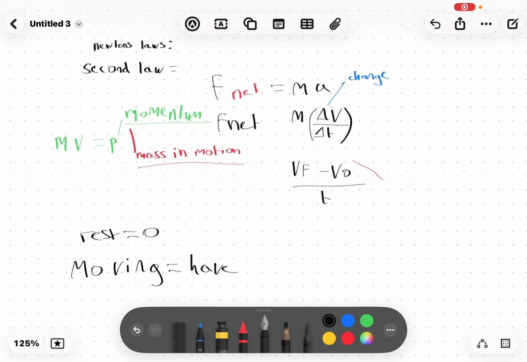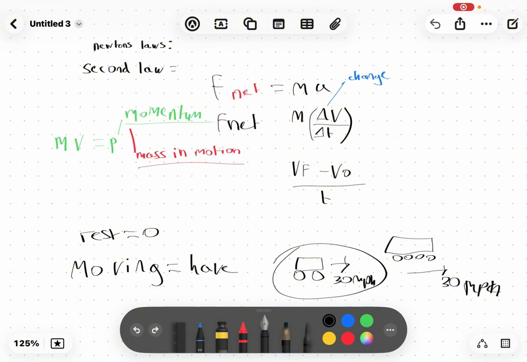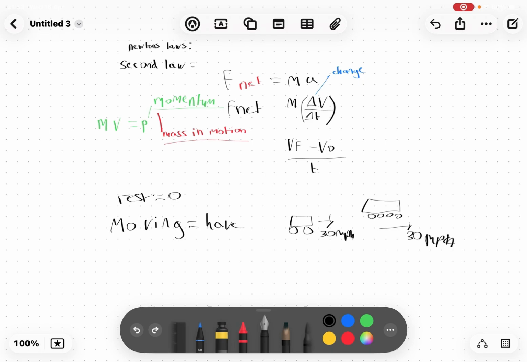Now, here's the tricky part where you kind of have to think. Let's say I have a car that's going 30 miles per hour and I have a train that's going the same as the car, 30 miles per hour. Which one has more momentum? The answer is the train.